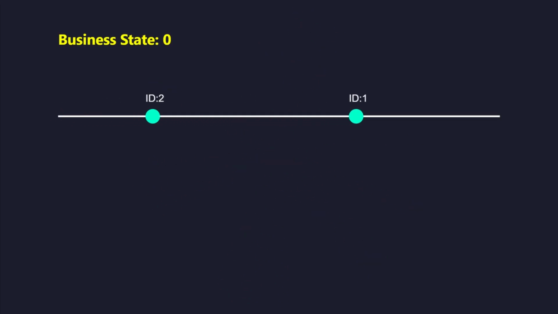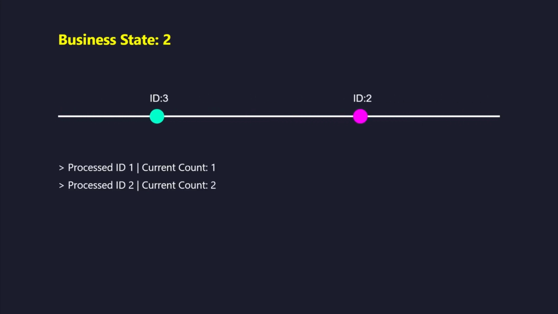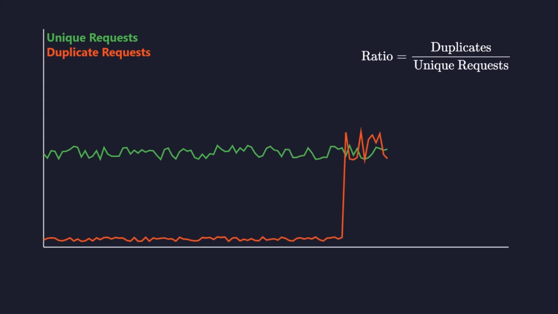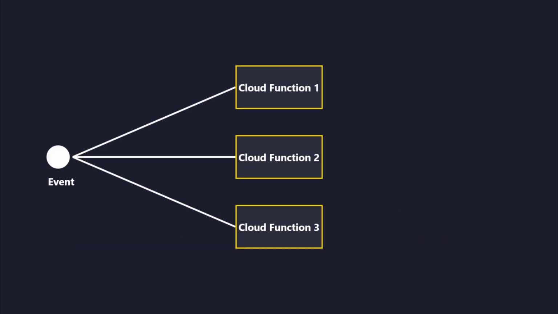Test your system by intentionally injecting duplicate messages into the queue. Monitor the logs to verify that the business state remains consistent and correct. Track the ratio of duplicate requests to unique requests. A sudden spike in duplicates often indicates network instability or misconfigured retry logic in upstream services.